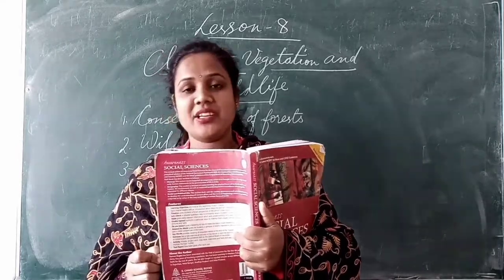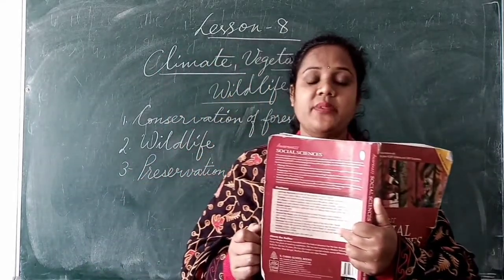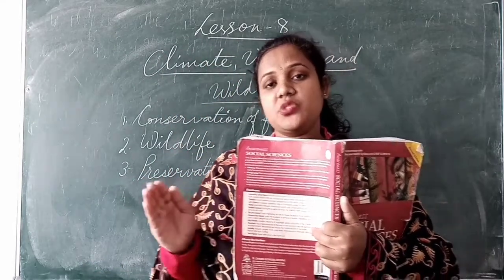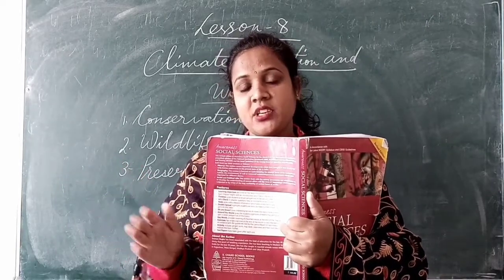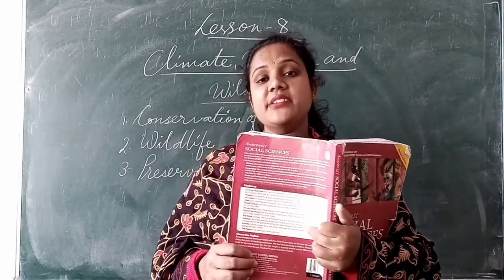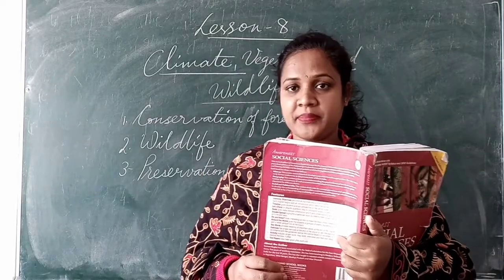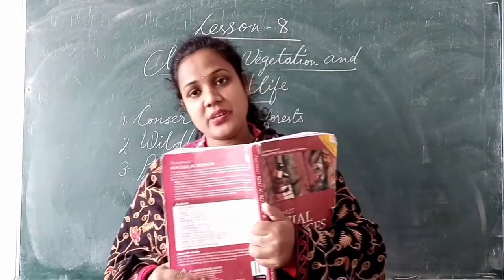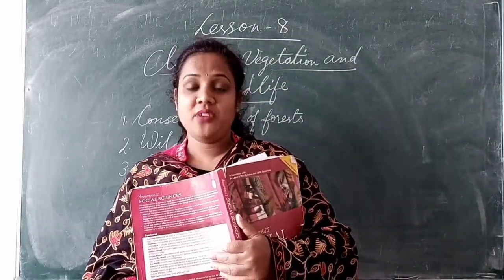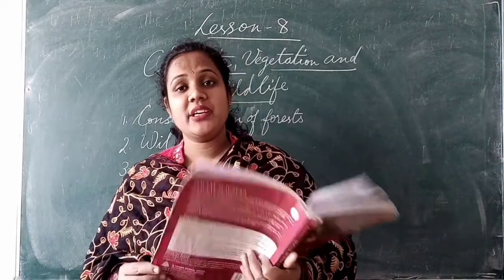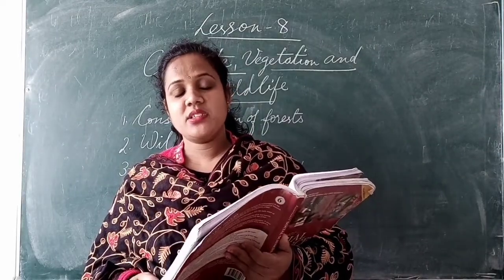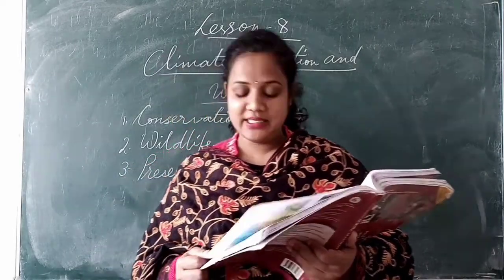Okay, so Project Tiger was launched in 1973 in which the tigers were protected because at that time a lot of tigers were hunted. For what? Tigers were hunted for their skin, for their bones and also for making medicines. This hunting was done illegally.